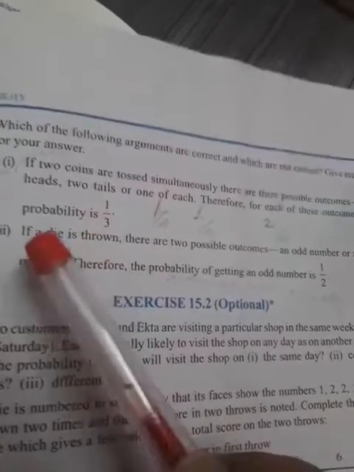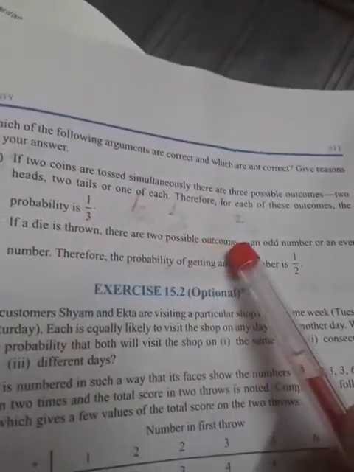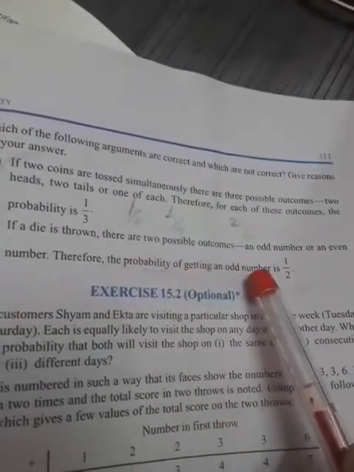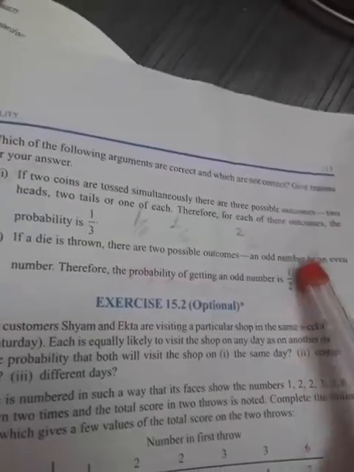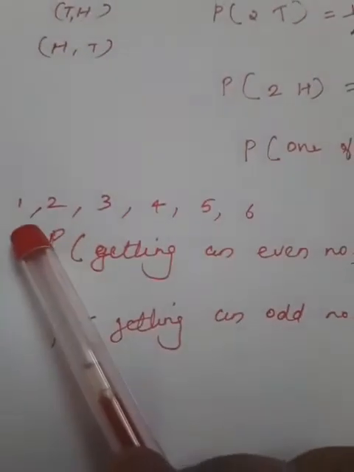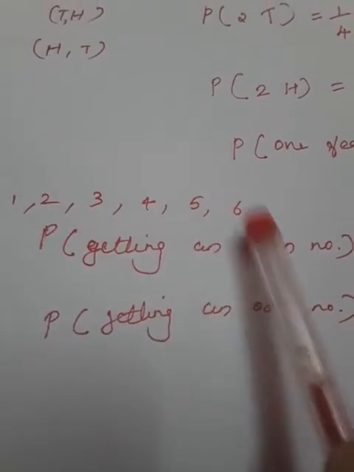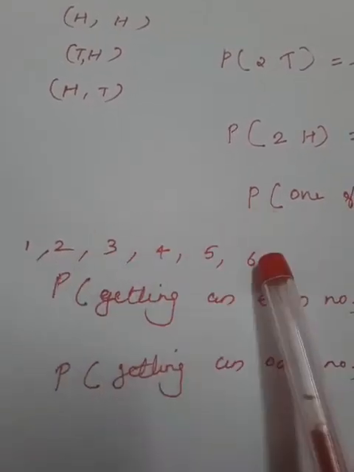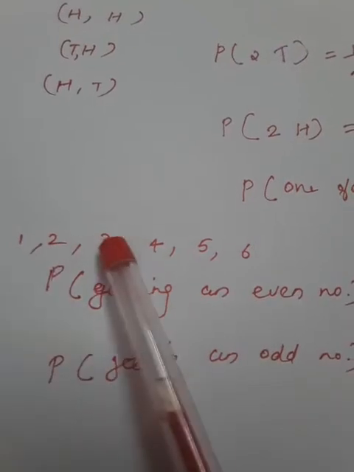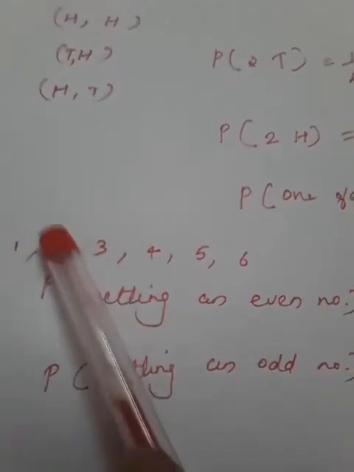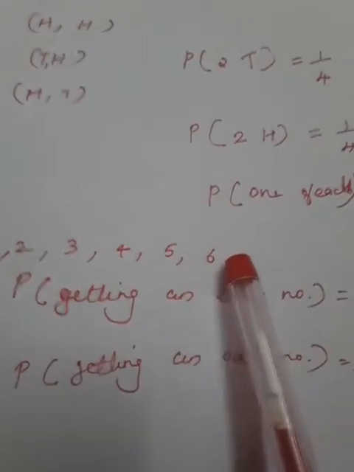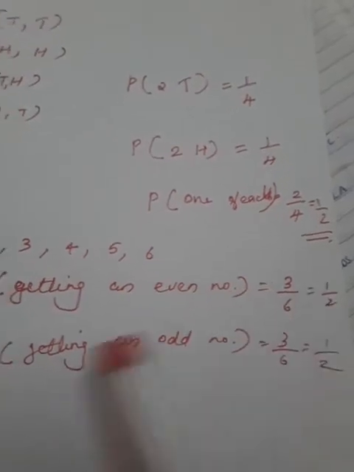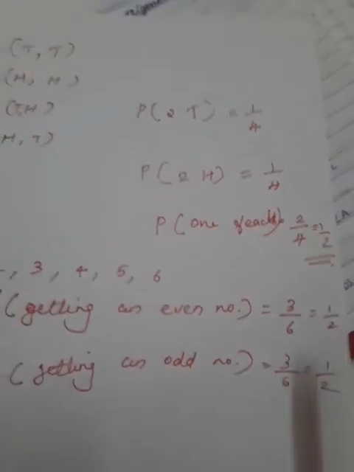Now the second sub question is, if a die is thrown, there are 2 possible outcomes, an odd number or an even number. Therefore, the probability of getting an odd number is 1 by 2. When we throw a die once, there are 6 possible outcomes: 1, 2, 3, 4, 5, 6. Here odd or even are equally likely, because 1, 3, 5 are 3 odd numbers and 2, 4, 6 are 3 even numbers. So the probability of getting an even number is 1 by 2 and of an odd number is 1 by 2. So this is correct.